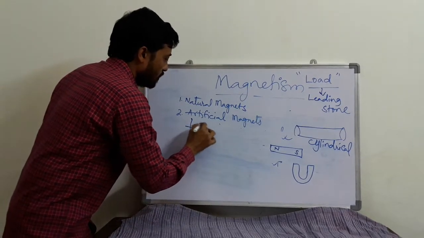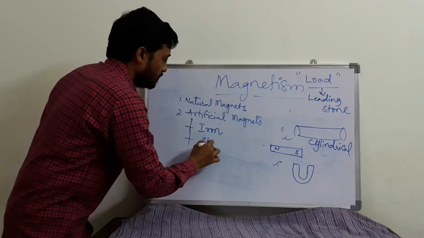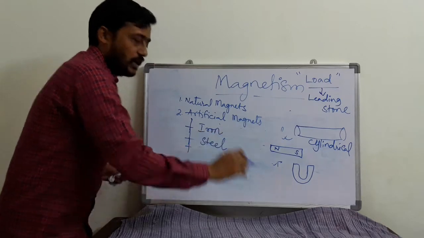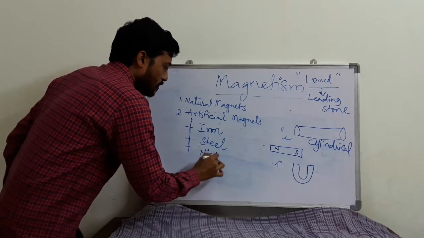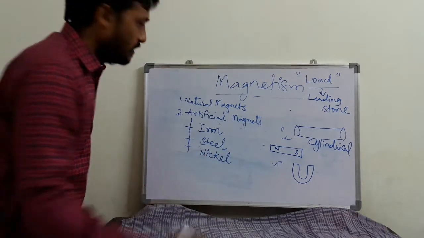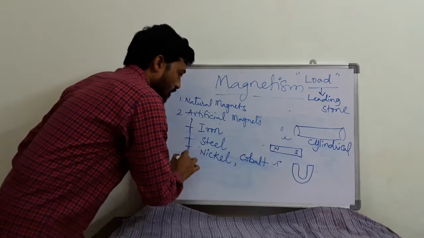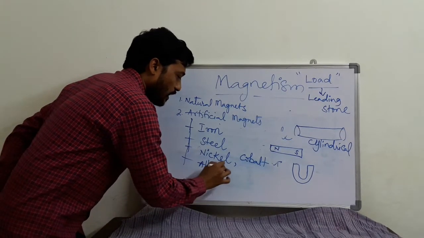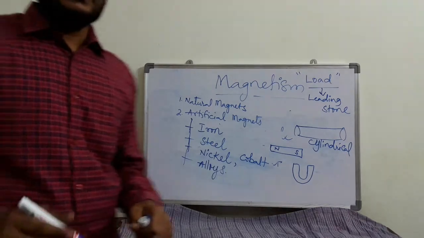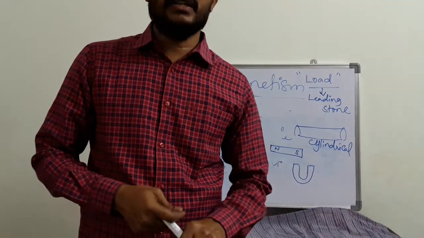First one, iron, steel, nickel, copper, and also some alloys. Alloys also act as the best artificial magnets.